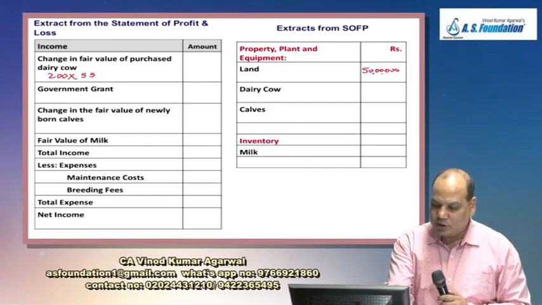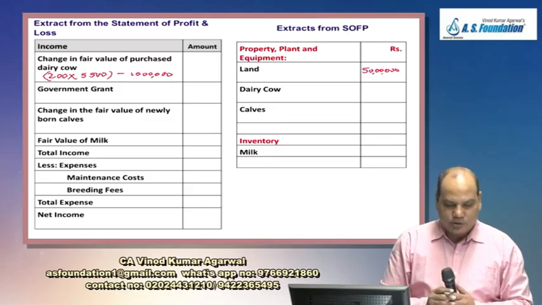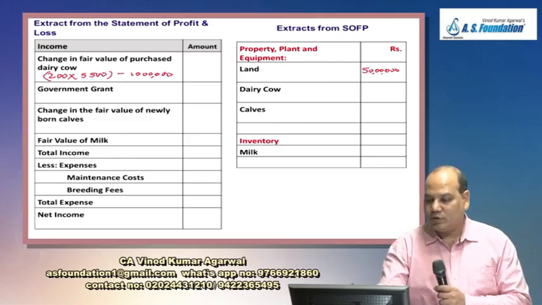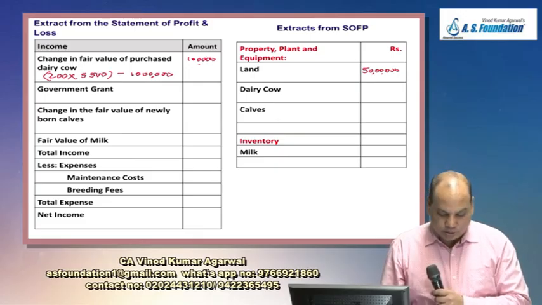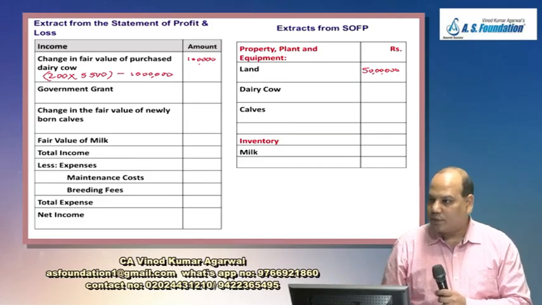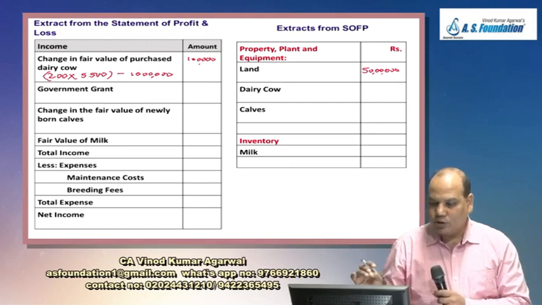200 into 5500 is what is their value right now, and I had purchased it for 10 lakh. So how much is the gain here? Is it 1 lakh? 1 lakh. This way, first in the exam, first draw the format, and then you will write down income, expense one